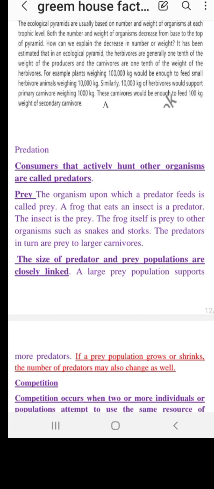So it is basically a pyramid, but the ecological pyramid is a comparison of the weight of all the individuals who make up a chain. We can compare the body weight of the primary consumers and the last one, the producers. Their weight decreases as we move from the very baseline, the producers, to the secondary consumers.